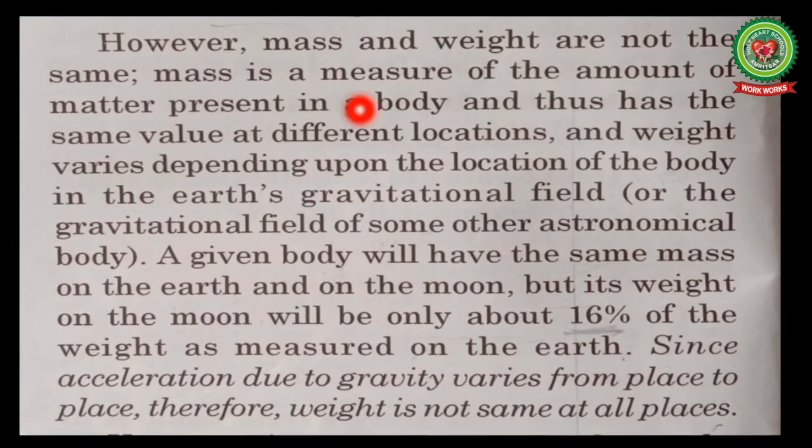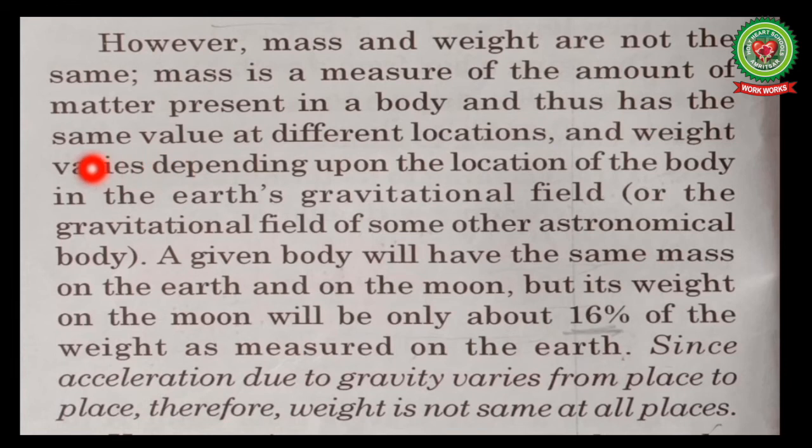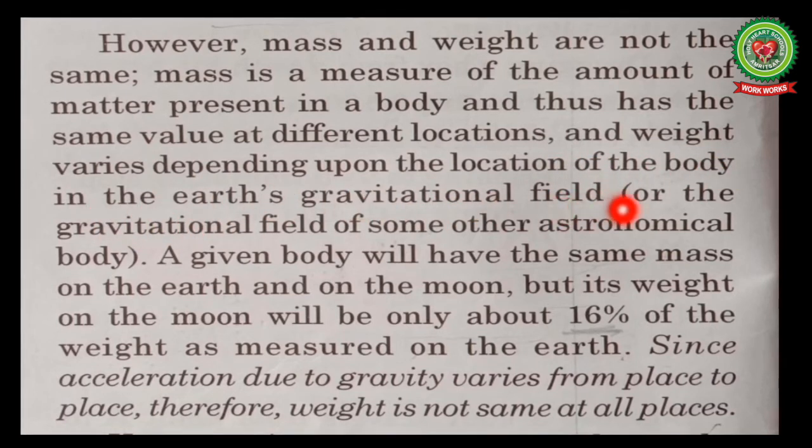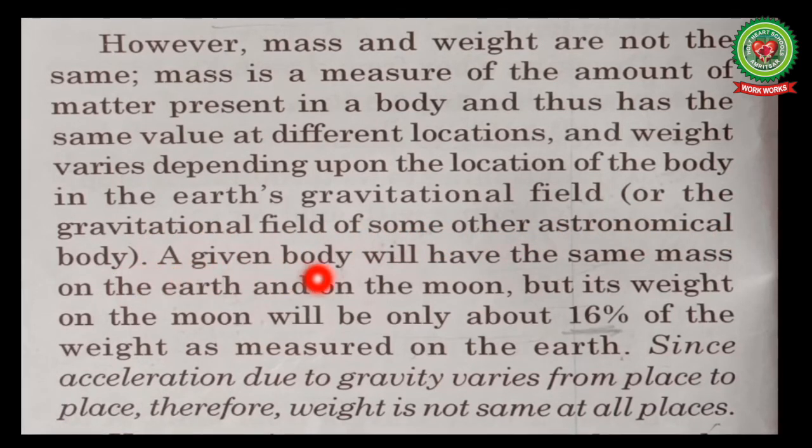However, mass and weight are not the same. Mass is a measure of the amount of matter present in a body and thus has the same value at different locations, and weight varies depending upon the location of the body in the Earth's gravitational field or the gravitational field of some other astronomical body. A given body will have the same mass on the Earth and on the Moon.